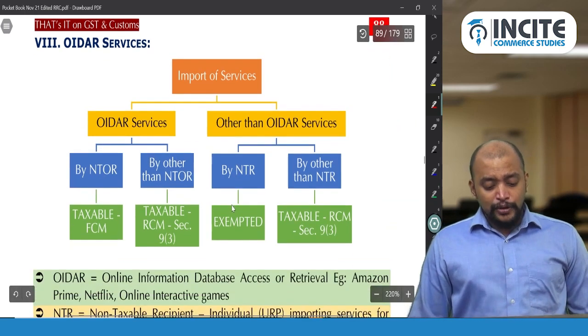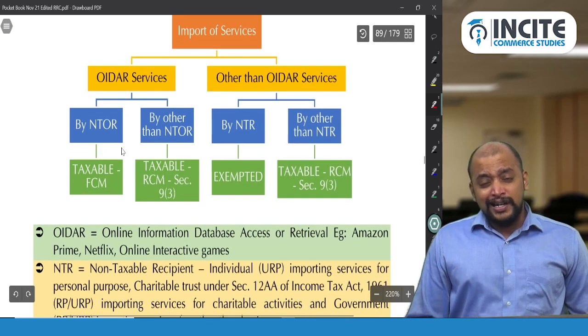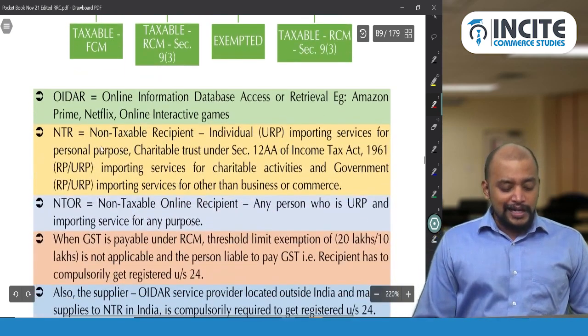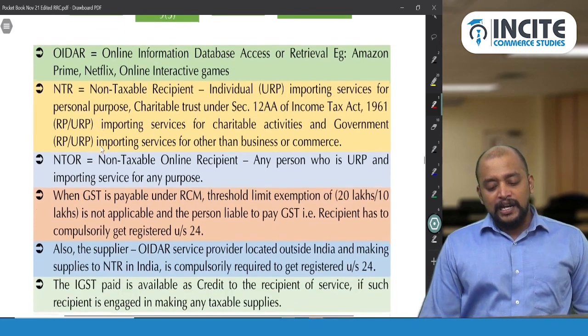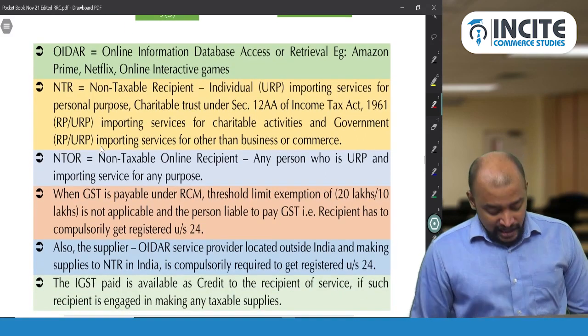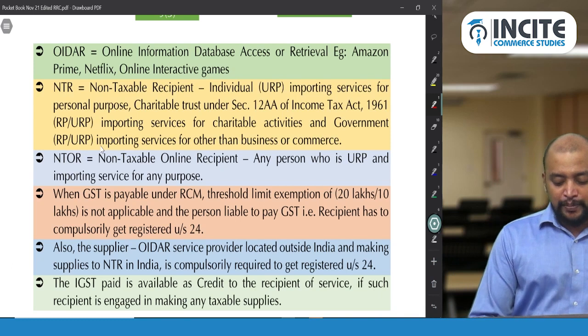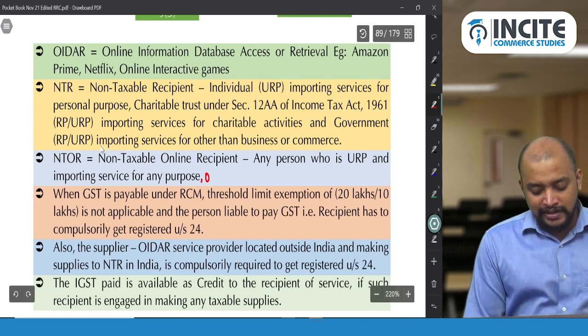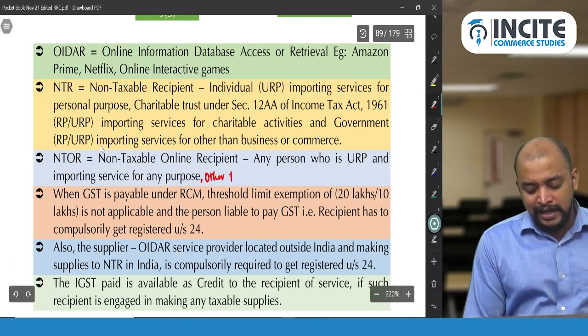Okay. Who is a non-taxable online recipient? A non-taxable online recipient means any person who is unregistered and importing services for any purpose other than business or commerce. Any purpose other than business or commerce.